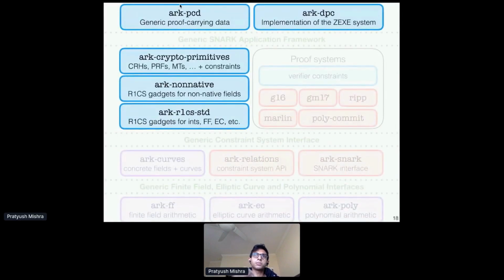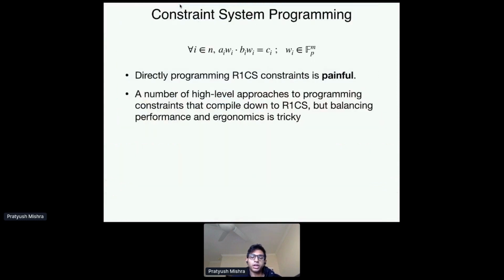Let's move up and see how we can write applications that are able to work with these SNARKs. To interface with SNARKs, as I said before, we have to write what's called a constraint system program. We have to express our high-level problems in the low-level language that the SNARK understands. And because this language is low-level, directly programming in it is quite painful. In particular, many popular systems use this abstraction called R1CS. But as anybody with experience implementing R1CS-related things knows, directly programming in R1CS is painful. Even something like a Boolean XOR is non-trivial to optimize and to write cleanly.